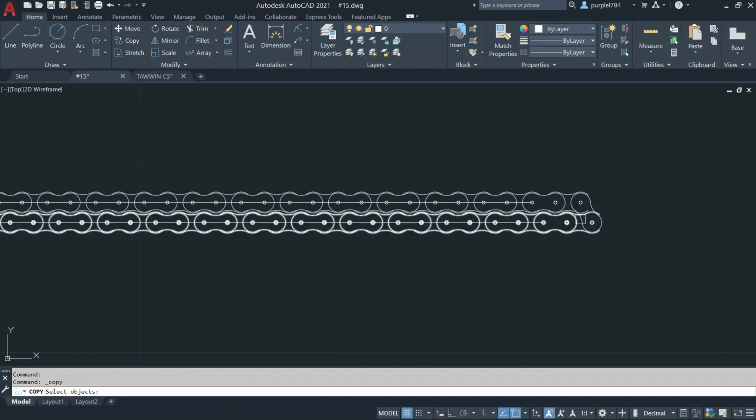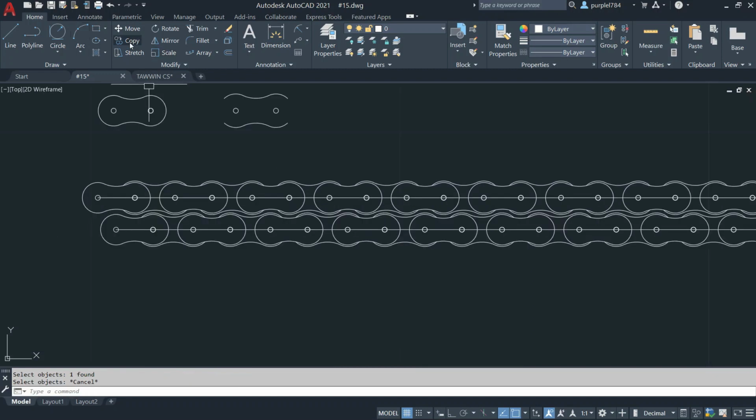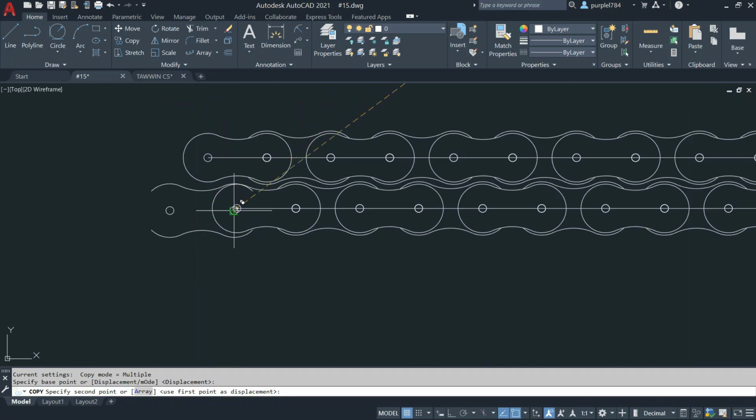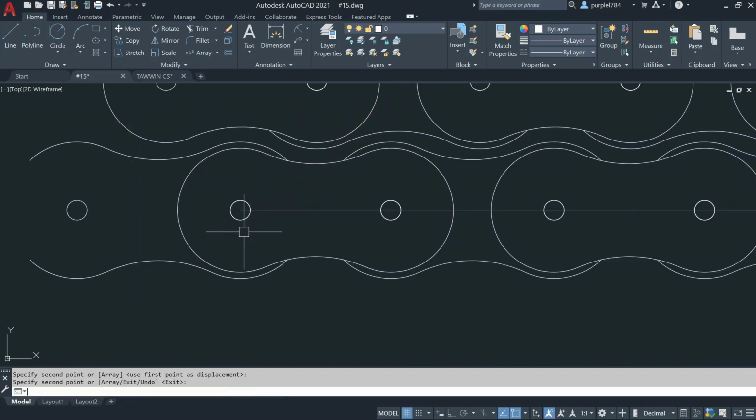So click on the copy. Select the object. To the center point. I will click here. Then rotate. Click on the rotate. Select the object. Press enter. Choose the center point.